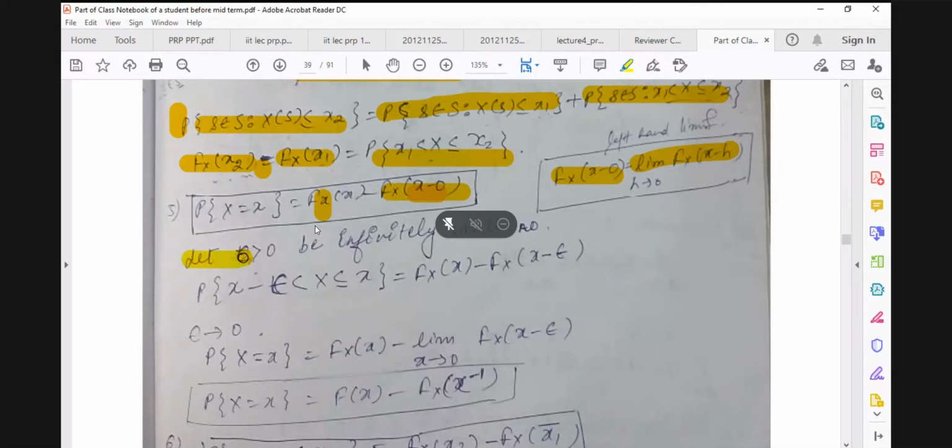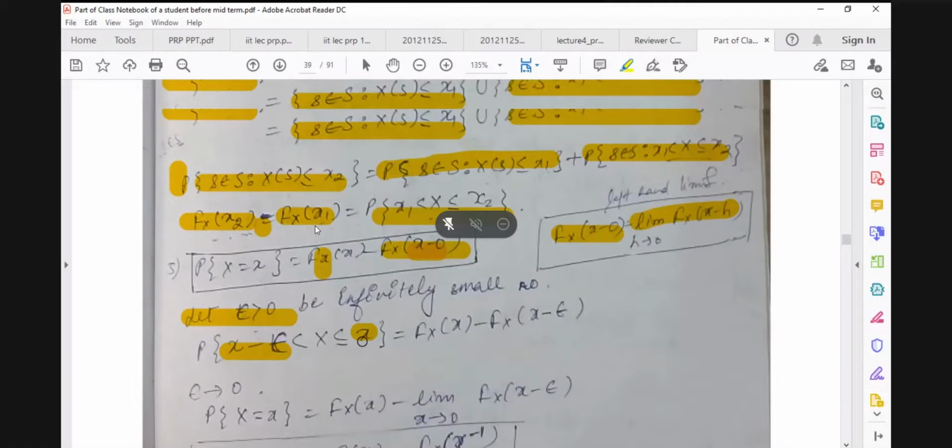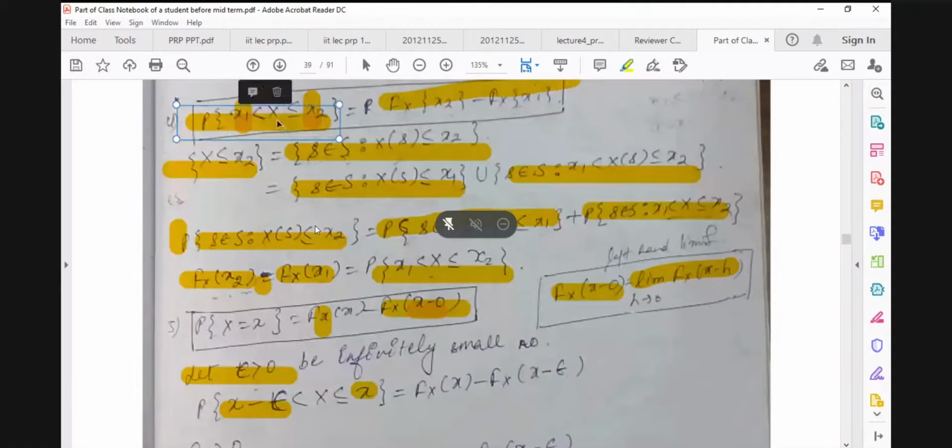Okay, so we take some epsilon greater than 0, a number, and then we try to find this probability. If x is greater than 0, strictly greater than 0, and it is near to 0 but greater than 0, then x minus epsilon will be less than x, and then we use the above result, probability of x1 less than capital X less than or equal to x2.